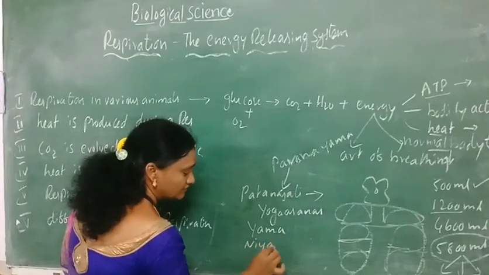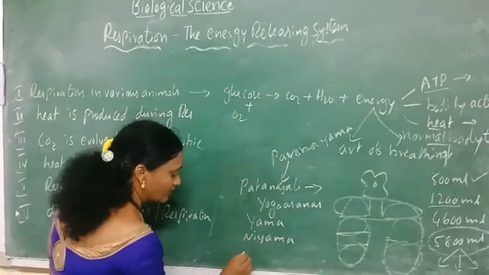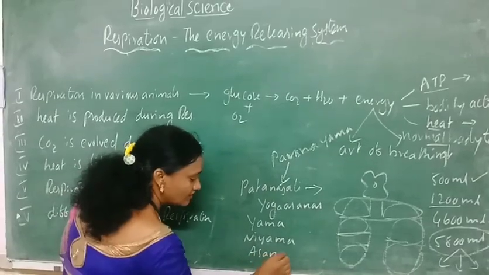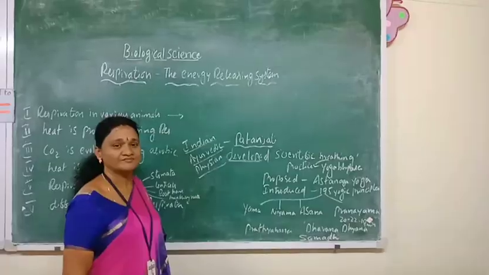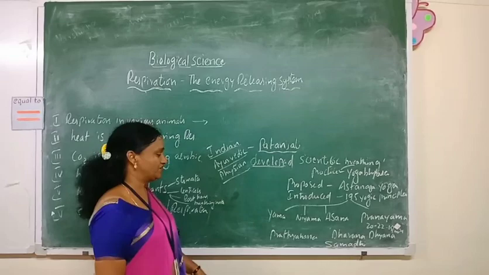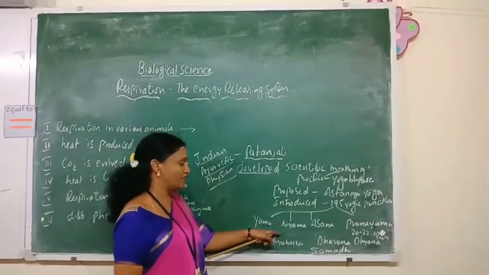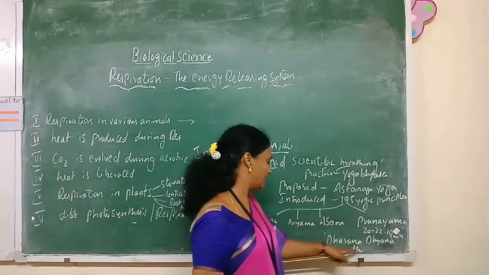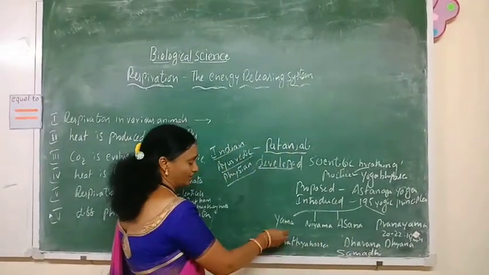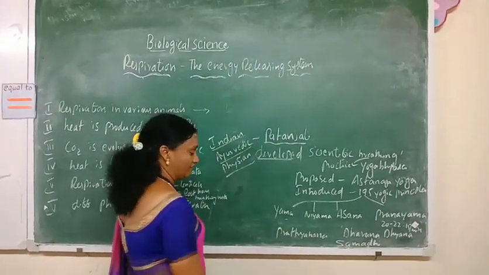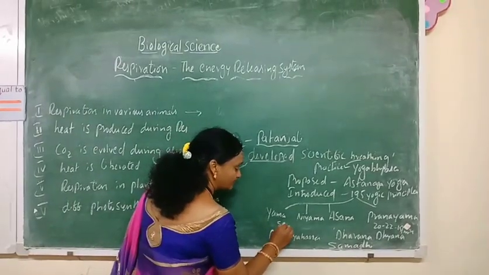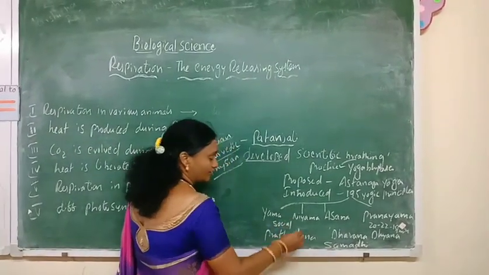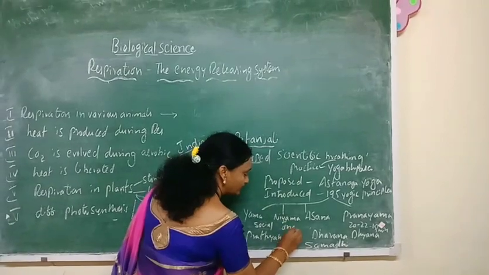Niyama, Asana. So 8 principles he developed, that is Yama, Niyama, Asana, Pranayama, Pratyahara, Dharana, Dhyana and Samadhi. When we go into detail, Yama means social discipline, and Niyama, individual discipline.